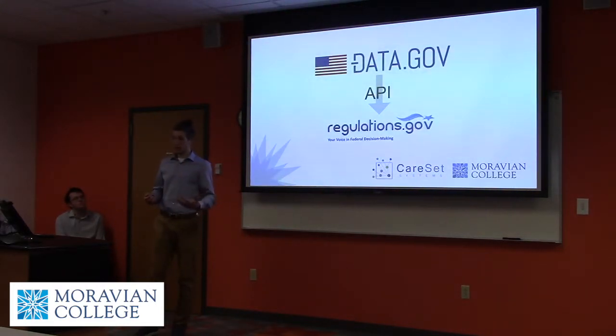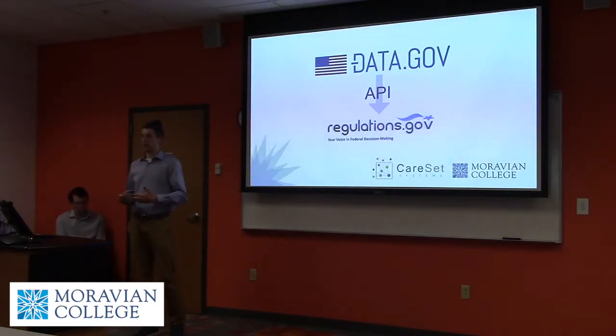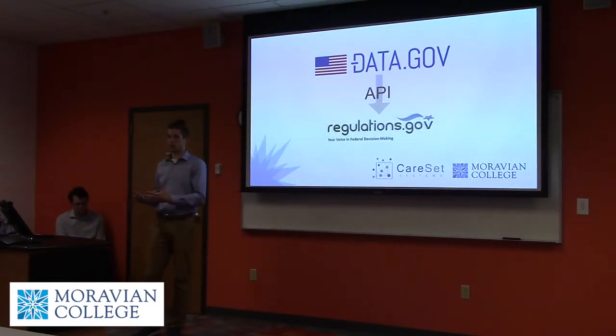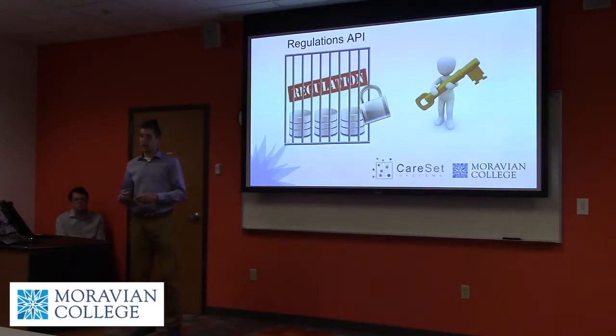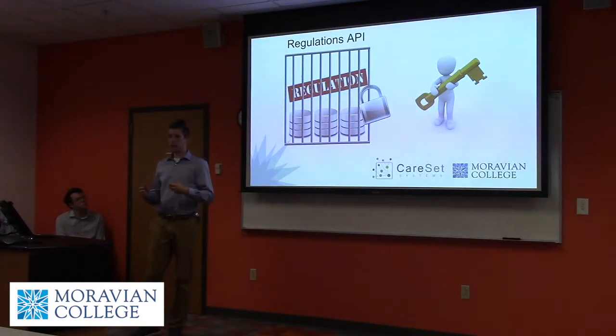regulations.gov through data.gov received an API to help limit some of the immediate availability of federal data so that they wouldn't experience another flood and crash on federal sites as they did before. While developing the API, they decided that they would limit access per organization to having only one key. On top of that, each key only gets 1,000 API calls per hour. So the data would be available, but in a much more limited sense.